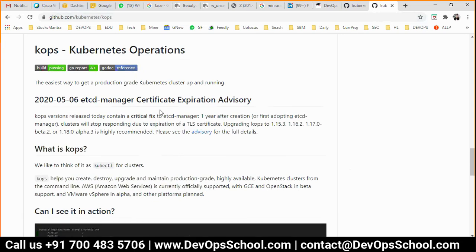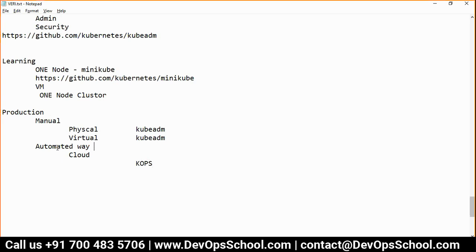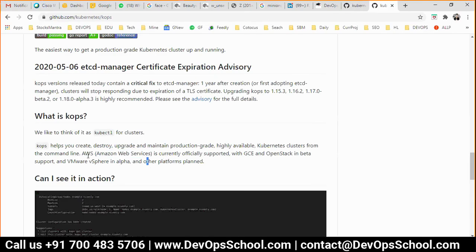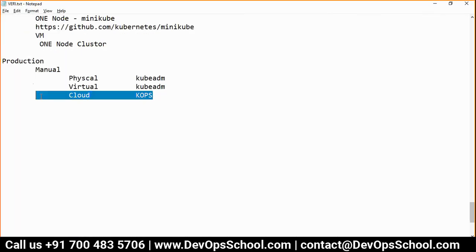KOPS supports AWS and GCE also. Can you see here? So if you want to set up on the cloud, you can use KOPS. KOPS is supported on the cloud: AWS, GCE, OpenShift, beta support, and vSphere support. So it's very good. So this is the one.